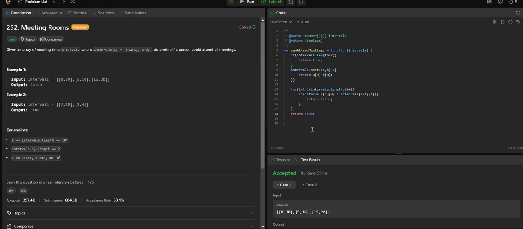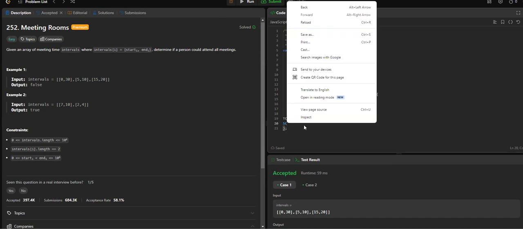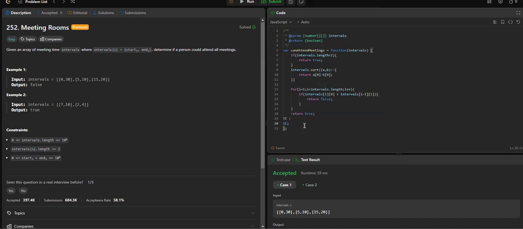Cool. And if you're trying to see the time complexity and space complexity for this one, I can just write here. For space, we're just sorting the intervals array in place, so we are not using any extra space. So the space would be big O of 1. And what about the time complexity?